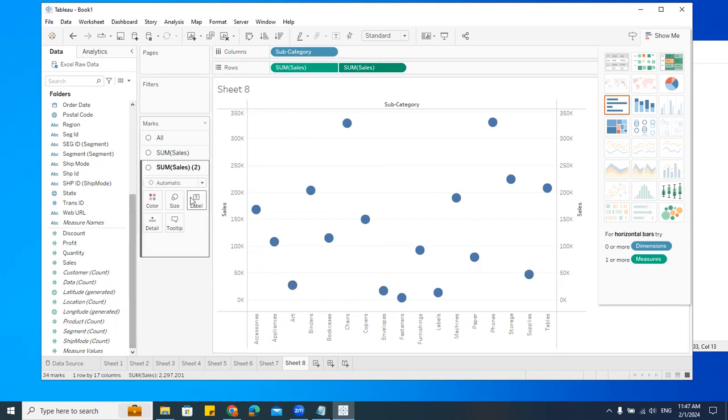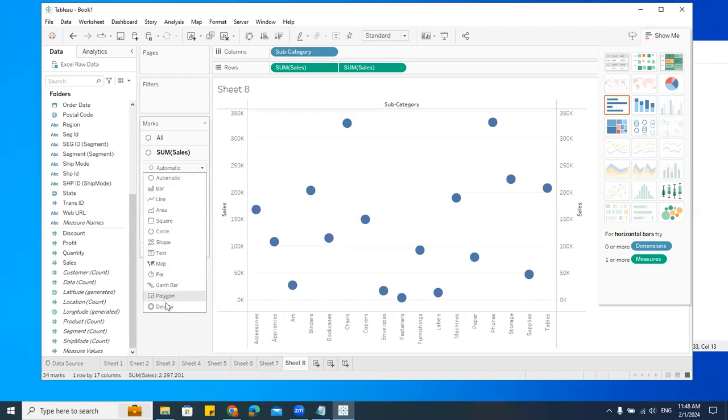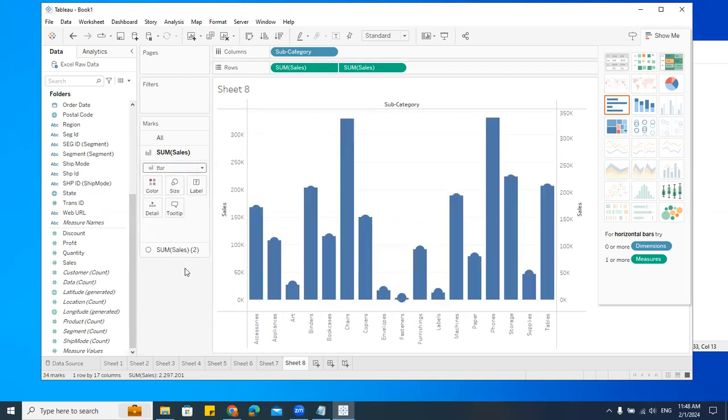Now what I'll do is go here in this marks. Can you see that I have all? This is for the overall. But I also have sum of sales, that is for this. One more sum of sales, that is for this. Understood? The marks, as and when I drag and drop the values here, I'll get a separate shell for each. Now I'll go to the sales. I have this automatic, change this to any of these charts. Say I'll say bar chart. Can you see that?